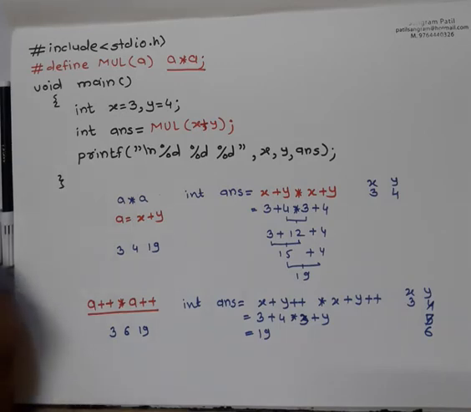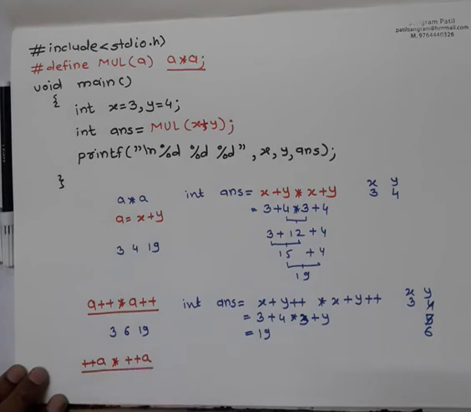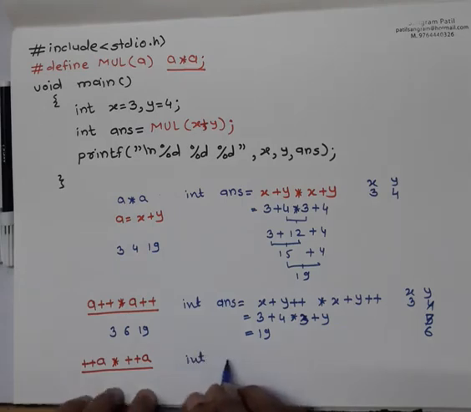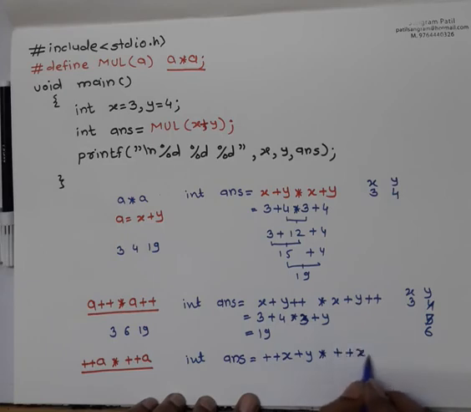Now the next part: if we have used ++a * ++a, how will it react? It will react like integer answer = ++x + y * ++x + y. Here initially the value of x is 3 and y is 4.